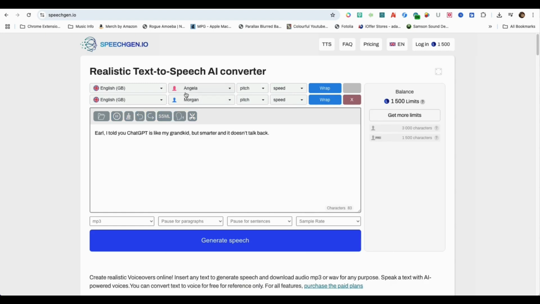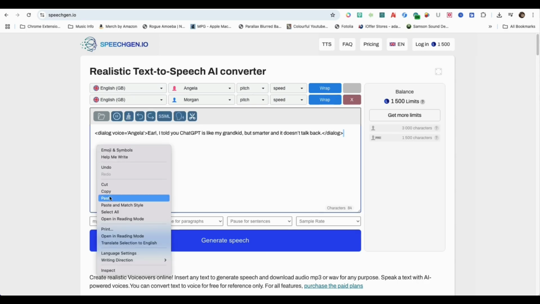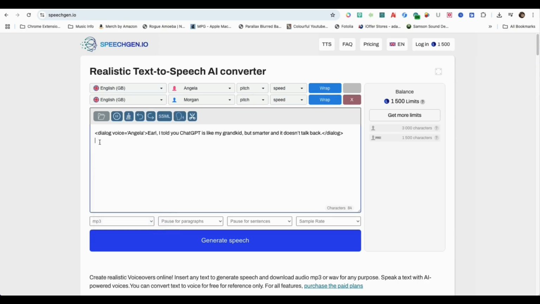The process of using multiple AI voices is fast and easy. Simply highlight the text, then select Wrap for the voice you want to speak. A dialogue code will be added to the text with the matching voice by the name you chose. I will paste in each line of the dialogue between my 2 AI stick figure characters and assign the matching voices to each one.